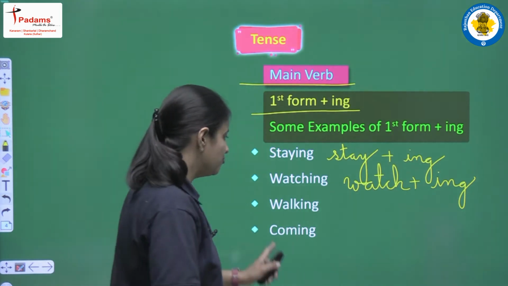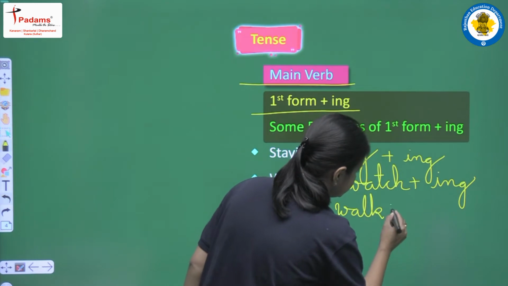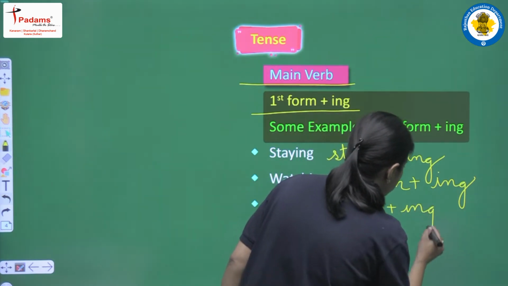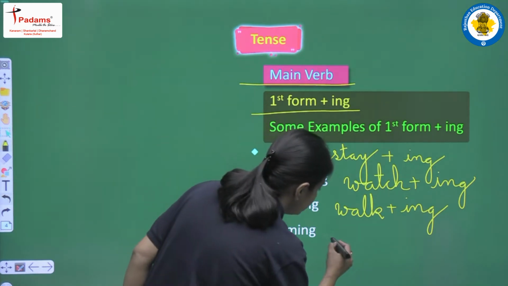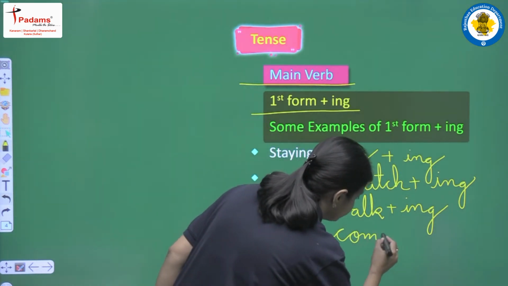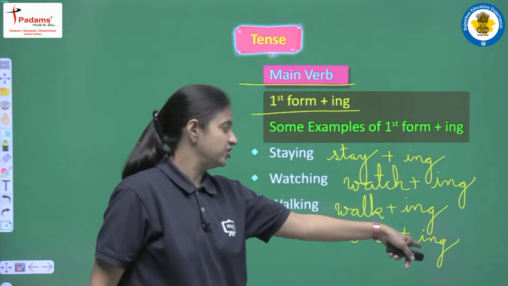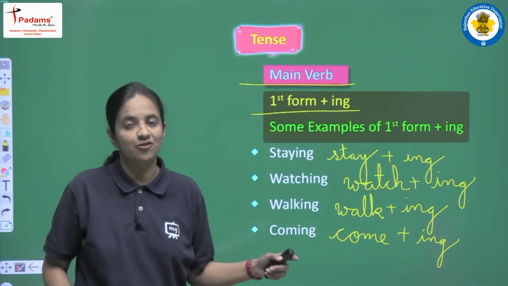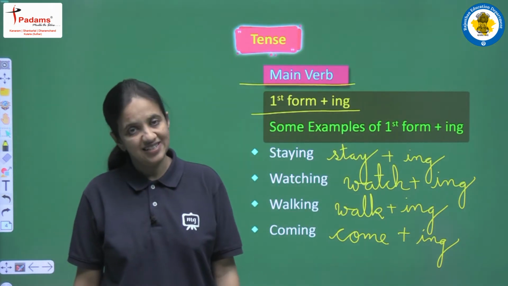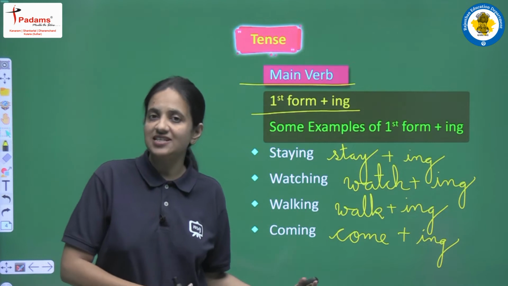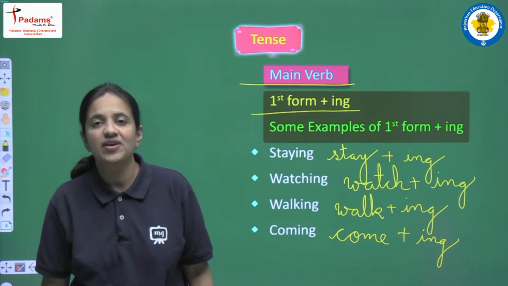Next we are having walking. So it is also walk plus ing. And the next example that we are having here is coming. So this is actually come plus ing. In this manner we have to add ing along with the first form of the verb. Then we will have first form plus ing, and this is the main verb of this tense, that is future perfect continuous tense, right? So this is actually a very easy tense.